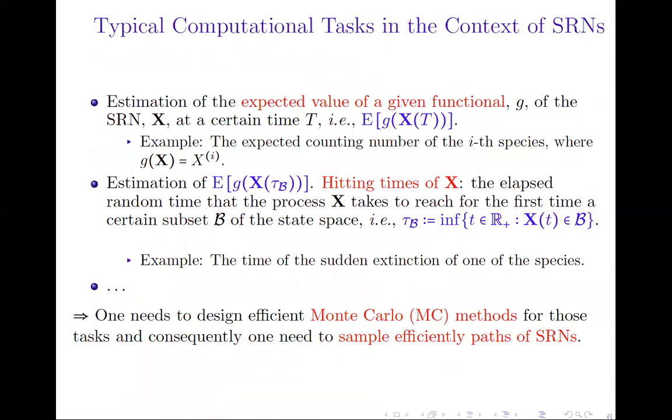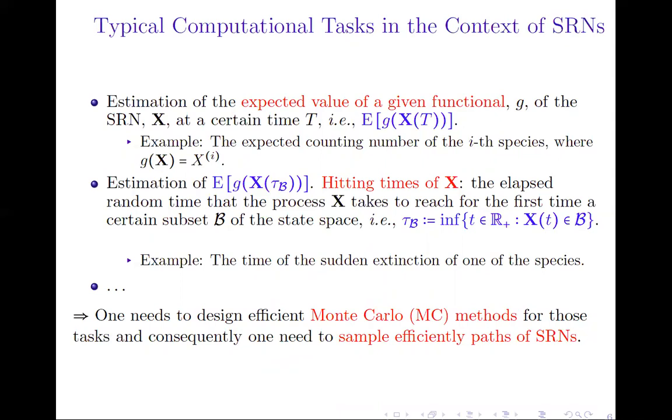So some of the typical computational tasks that one can be interested in solving in the context of stochastic reaction networks are the following. For instance, one can be interested in the estimation of the expected value of a given observable of the state vector at final time T. And as an application, one can compute the expected counting number of the i-th species in the system, where here the observable is the projection.